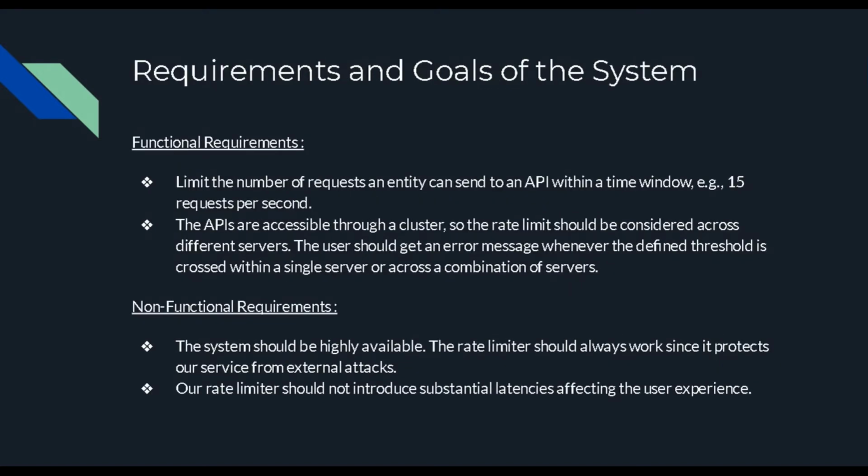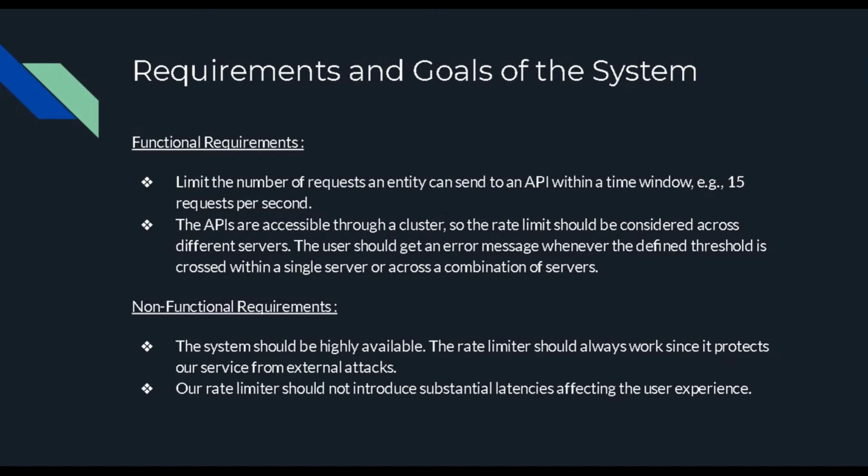Now, the main objective of our rate limiting API is that we want to design these kinds of systems. So what are the functional requirements? We know there are some functional requirements that come with the basic requirements, and then there are non-functional requirements: scalability, availability, fault tolerance, all these things.